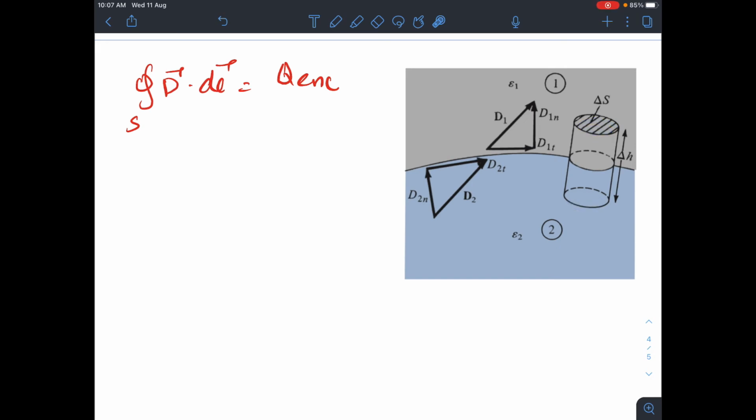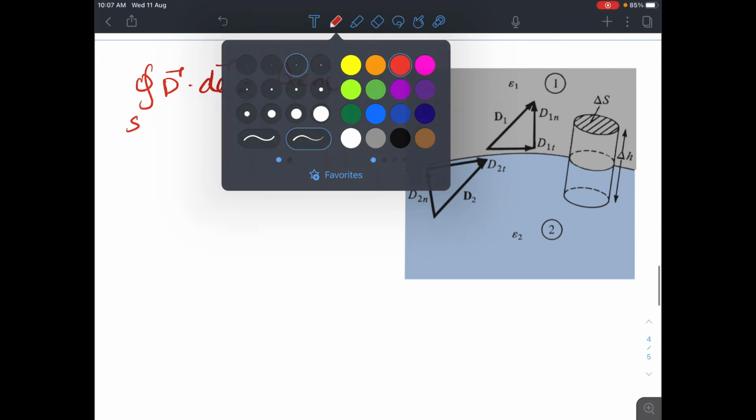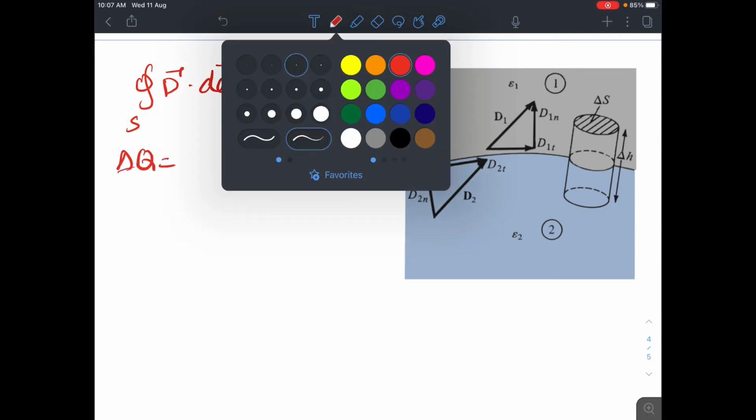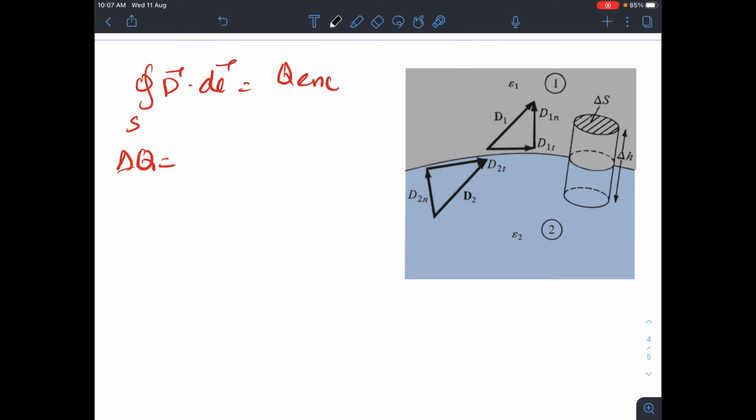So let us say that delta q is the total charge enclosed.